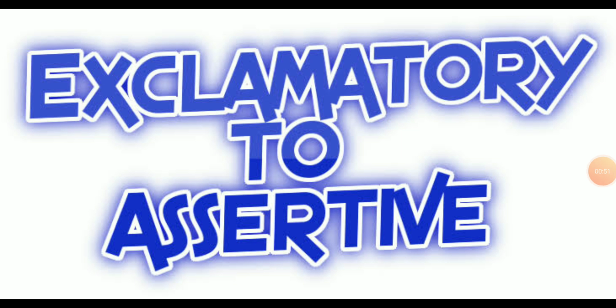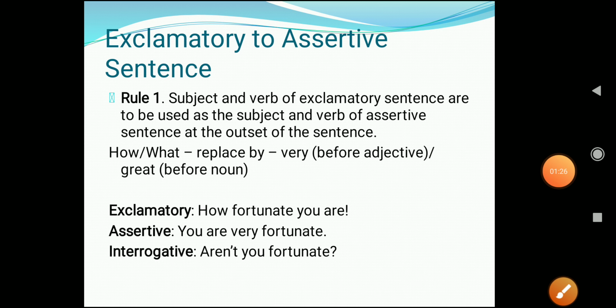So we'll learn how to transform exclamatory sentence to assertive sentence and vice versa. In order to change an exclamatory sentence into an assertive one, we use words like very, so, wish, great, earnestly, really, etc. that suggest the strong, sudden emotion expressed in the exclamatory sentence. And the exclamation mark is also dropped. So let's see the basic rules for how to convert exclamatory sentence to assertive sentences. Okay, so let's see what rule 1 says.